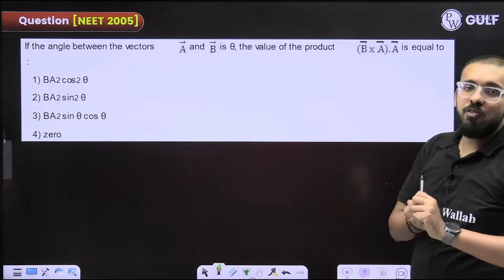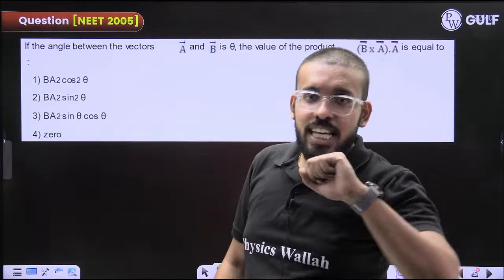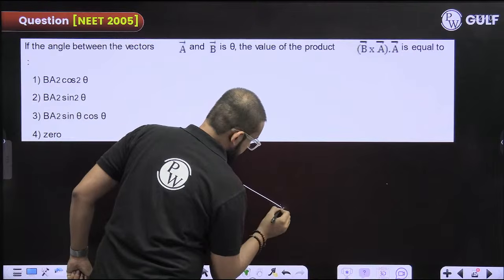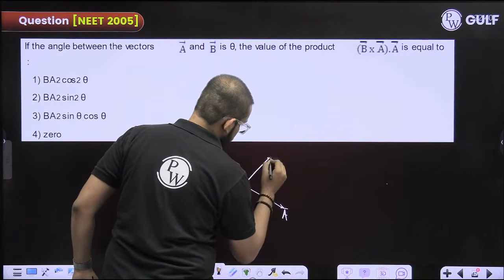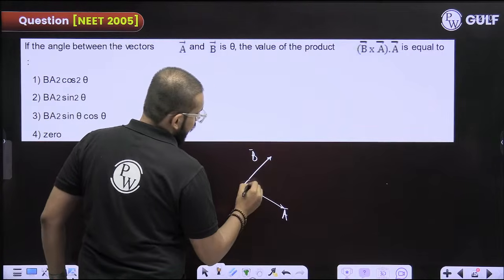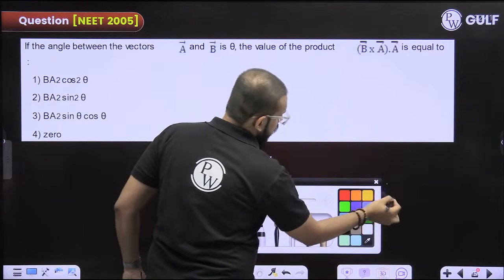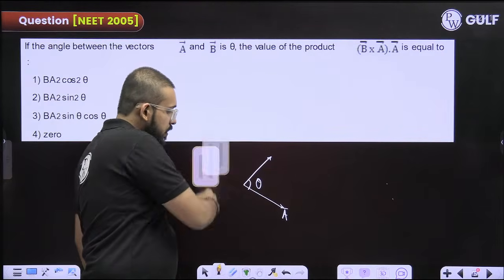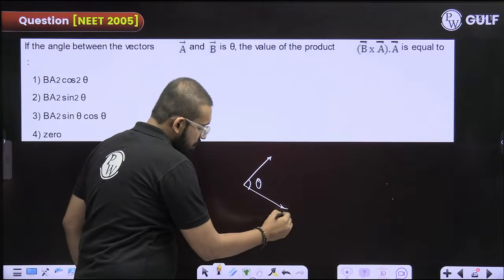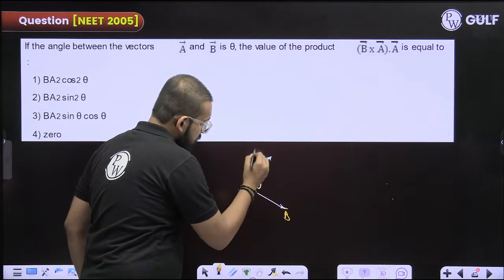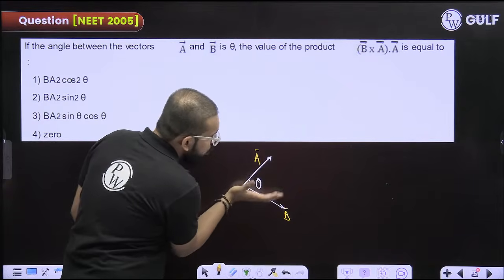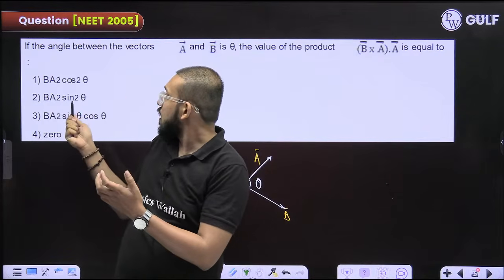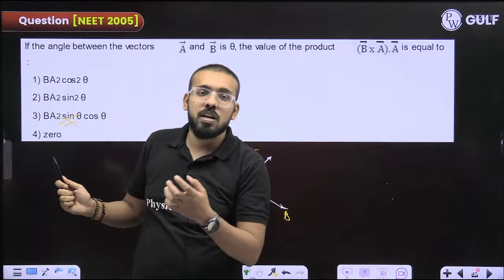Very good question related to vectors they had asked. Now, in this they are saying that A and B are vectors and the angle between them is theta. This is A, this is B, let us suppose. And angle between them is theta. Now, B cross A. Let this be B and this be A. B cross A. When you do B cross A, a lot of you would have marked option number 3, but this is wrong.